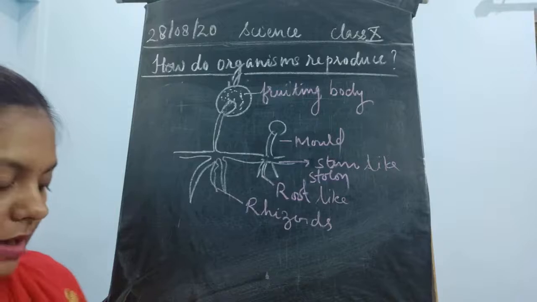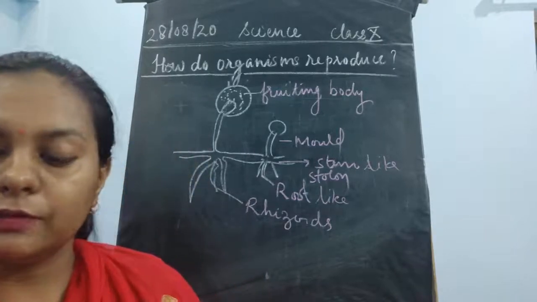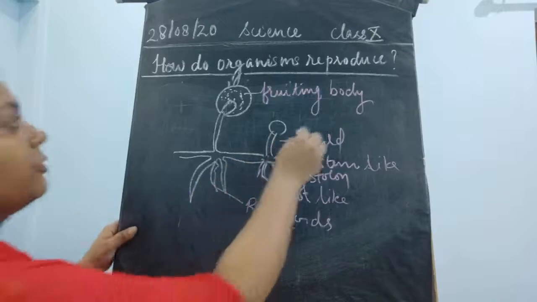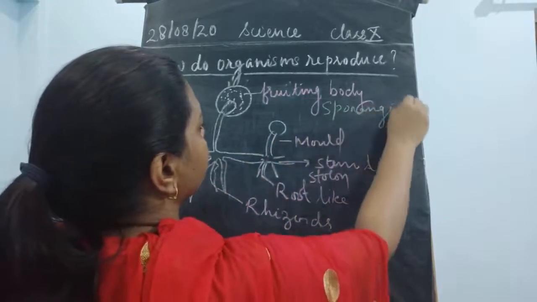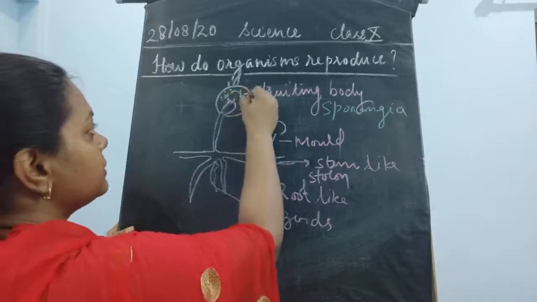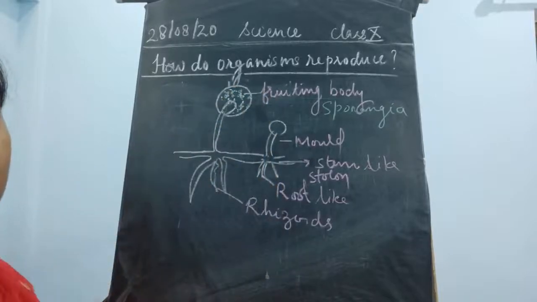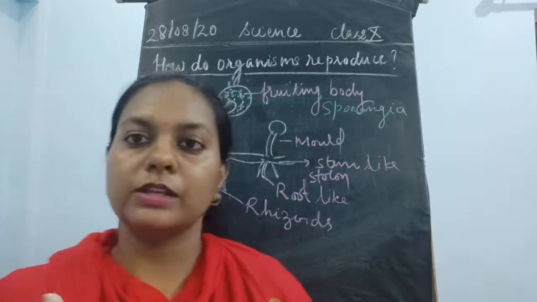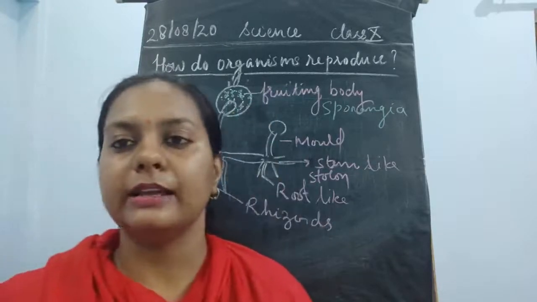Now what happens once the fruiting body is developed completely? This fruiting body is known as the sporangia. Why? Because it contains spores. Now, these spores are tiny structures which have the capacity to grow a new plant. It acts like a seed.